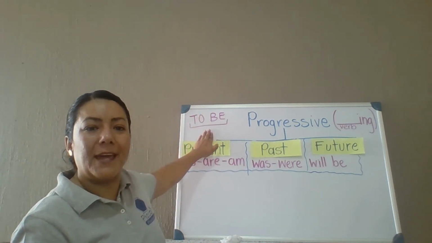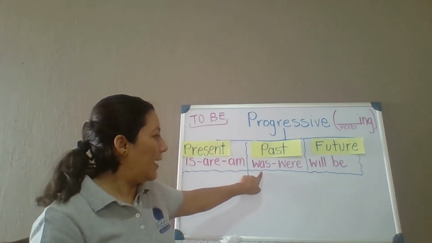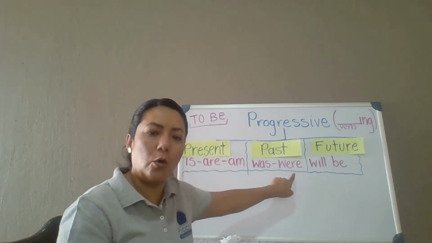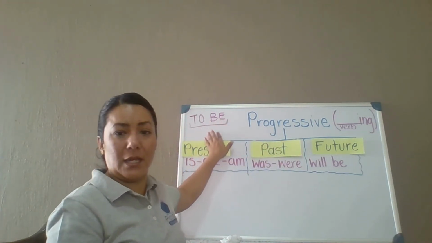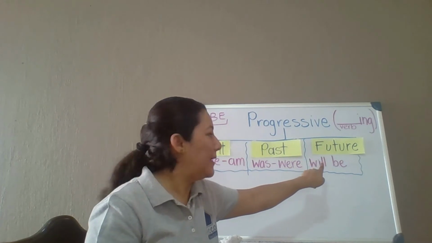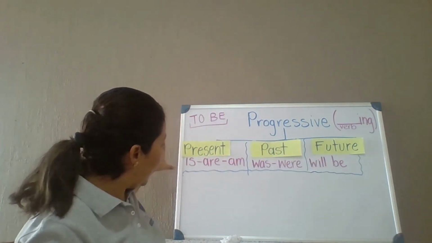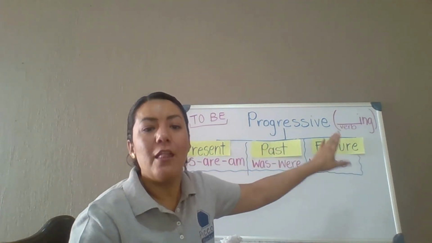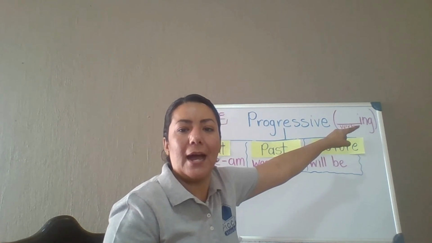The helping verb to be in past progressive has this form: was or were. And then we know that to be in future has this form: will be. And in this family, the verb must end in ing.